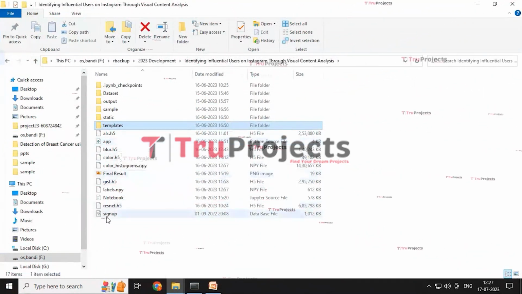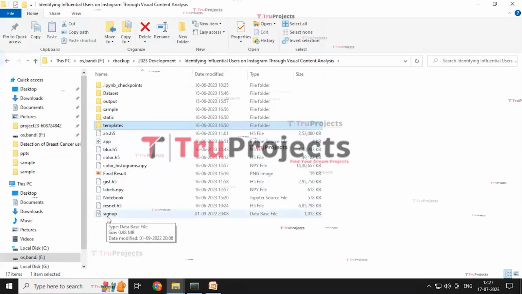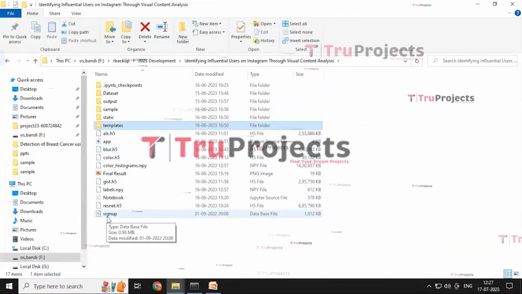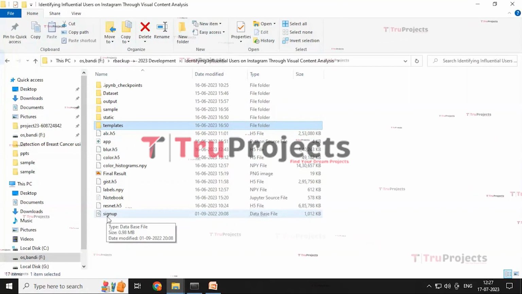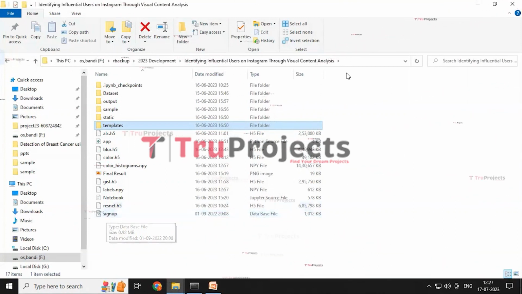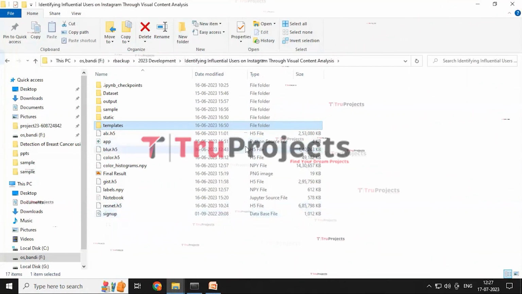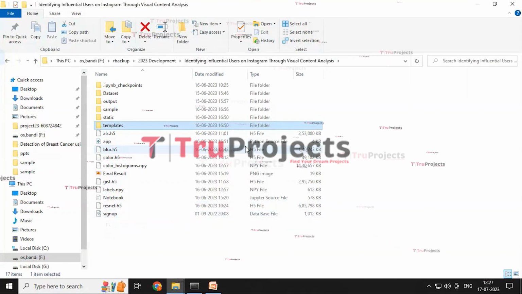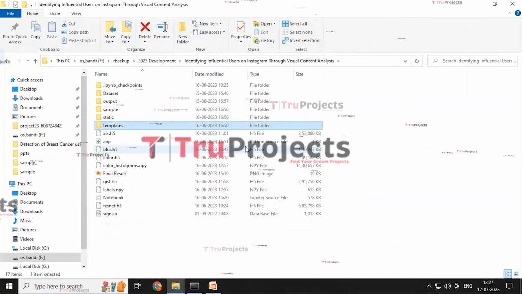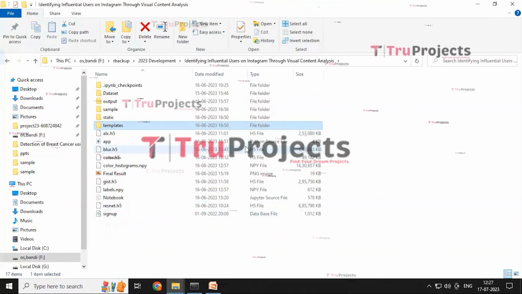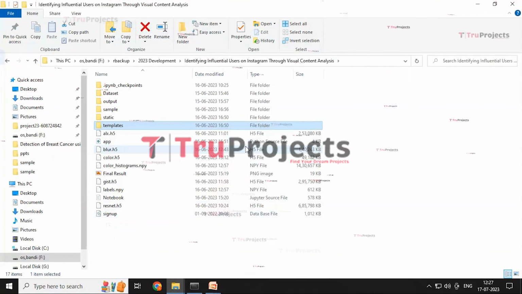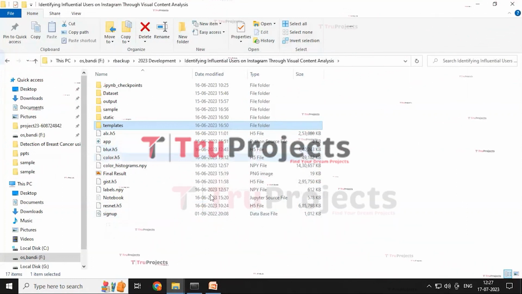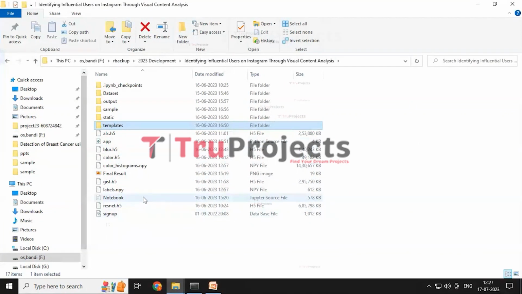And the signup.db file appears to be the database file used to store the user information. We are showing the user interface in the form of a web application, and it consists of only some information within it. The whole code, consisting of all cleaning, pre-processing, training steps and comparison graphs, is present in the notebook file, that is, the Jupyter source file.